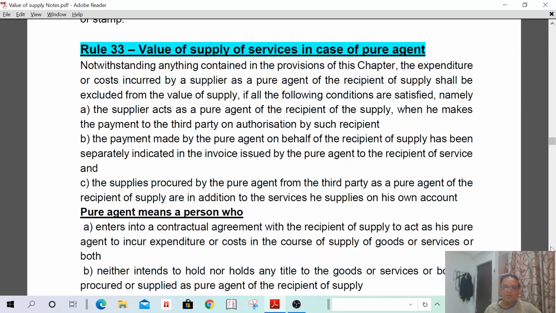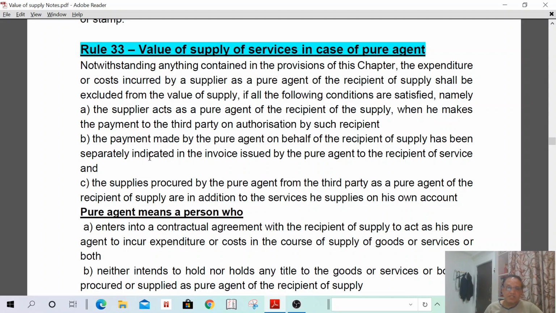The payment made by the pure agent on behalf of the recipient of supply has been separately indicated in the invoice. In the invoice, as a pure agent, I incurred this much cost. If my expenses are, say, 1000 towards electricity and my fees is 100, and you mention it separately, then the pure agent cost will not be included. That is the only meaning. The payment made by the pure agent on behalf of the recipient of the supply has been separately indicated in the invoice issued by the pure agent to the recipient of supply. First, the recipient authorizes such expenditure, and in the bill itself they have to clearly mention what is the pure agent cost and what is his fees.